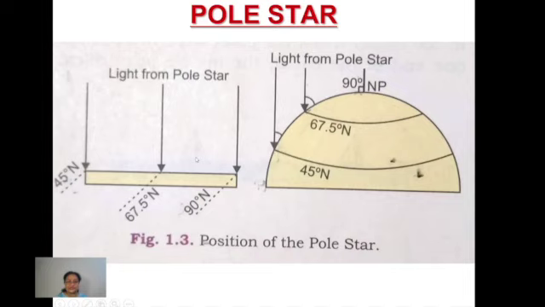So this again proves, children, that in actual we are not getting the condition which is explained in the first picture, but we are getting the condition of the second picture. Hence it is proved again that the surface of Earth is curved, and this proves that it is a spherical body, not a flat surface body.